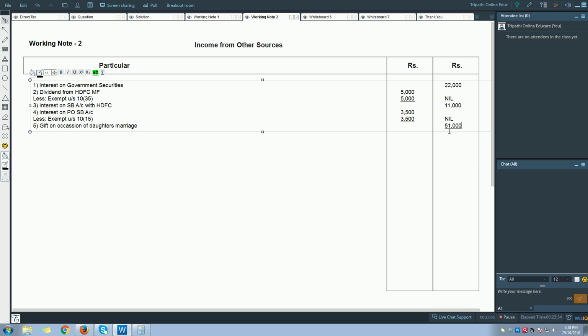Let's see what is the next item. So the next item that we have is LIC. So this will come under section 80C, both the items. So before this we'll have to take the total. We'll have to find out the gross total income. There are no other income from other sources, so let us take the total of this.